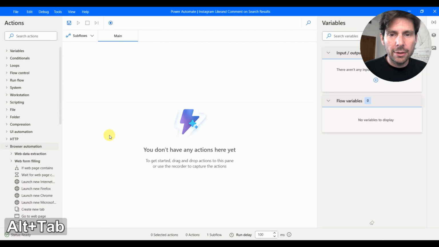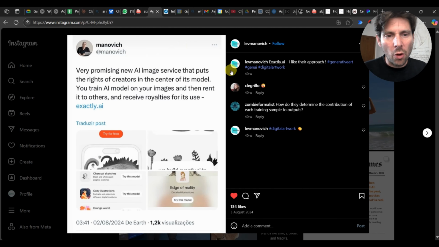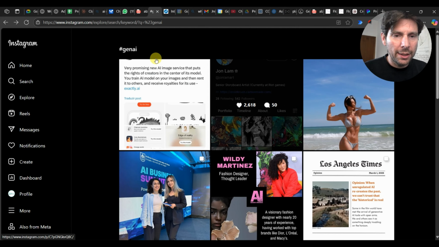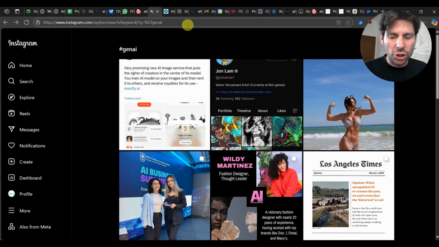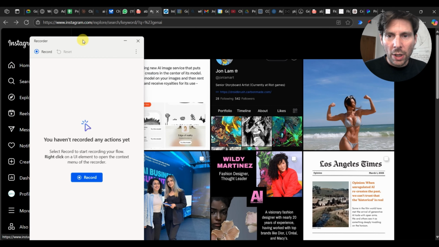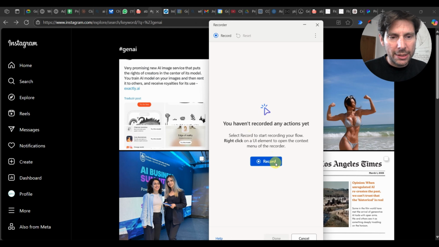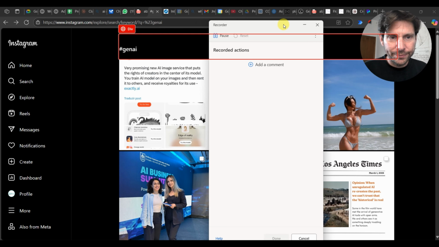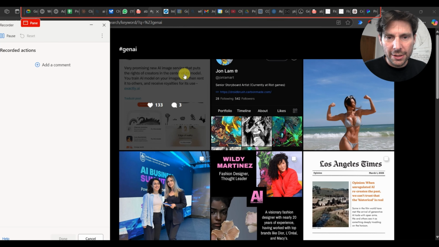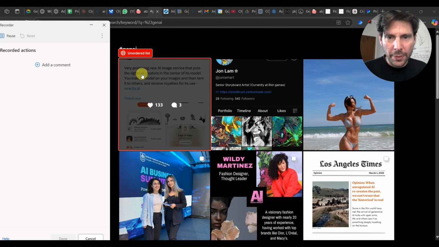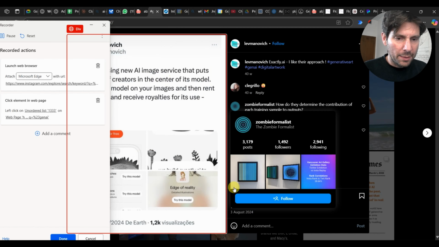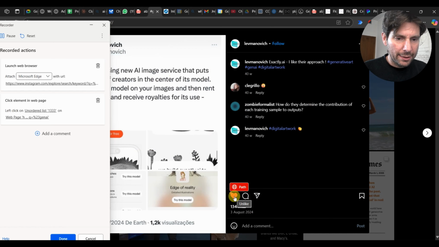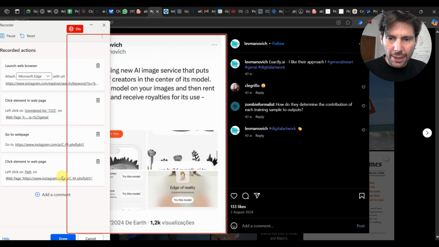All right, so I'm just going to start with the recording button, and let's try it out. Once the recorder appears on the screen, I'm going to click on record, and then I'm going to click on this first element. After that, I'm going to click on the like. Oh, well, now it's the unlike, so I'm going to click twice to like it again, and I'm going to delete the thing that has appeared here.